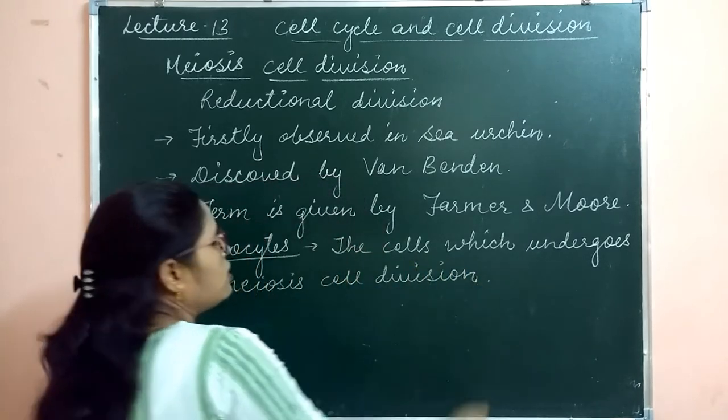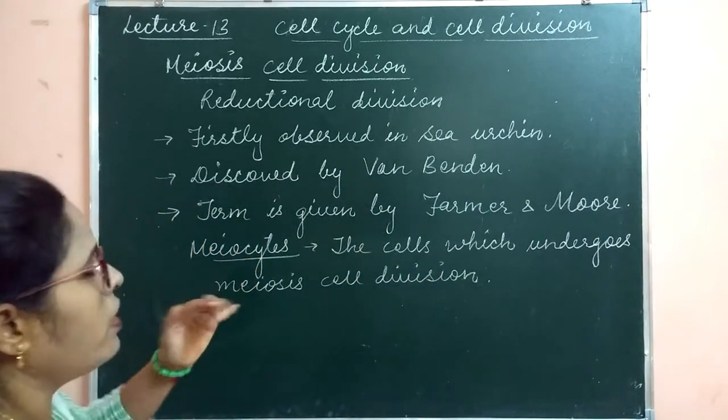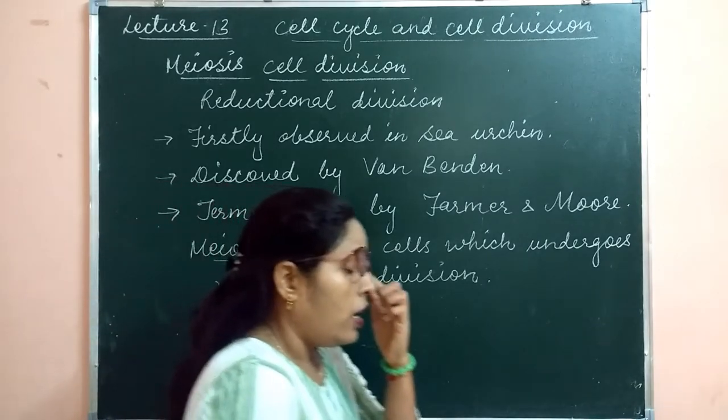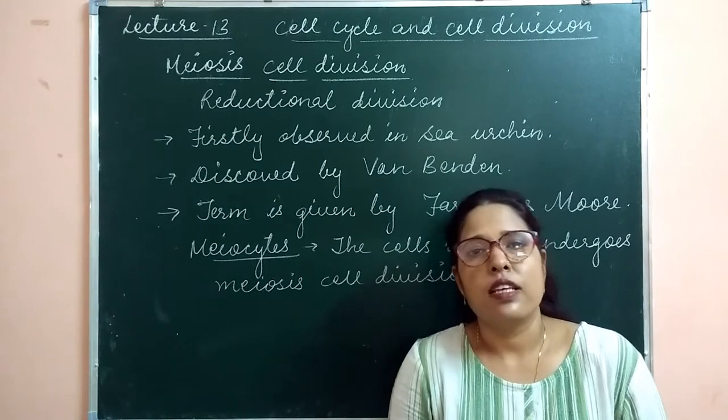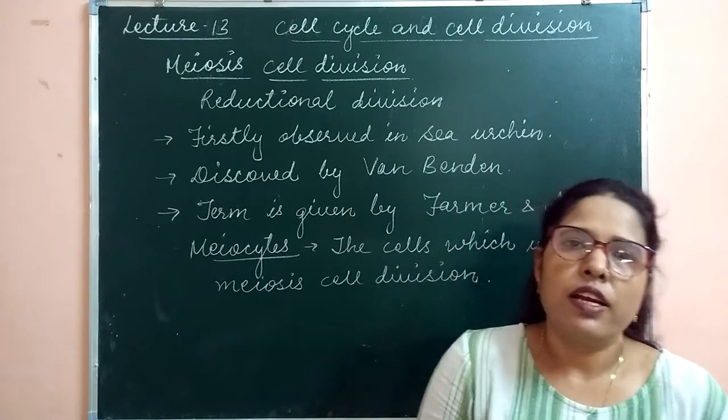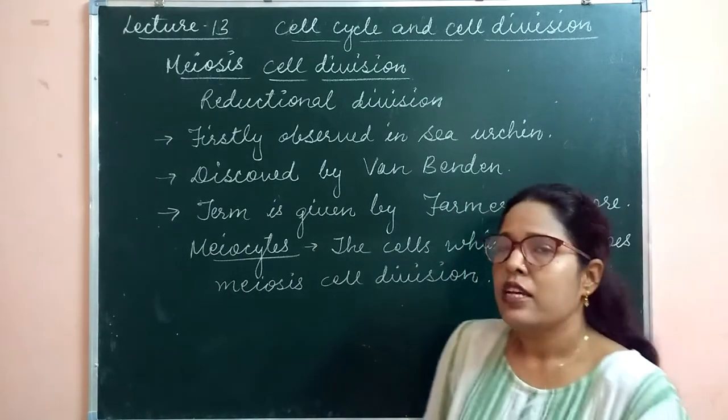Clear? This is an important question, it has been asked many times in exams: what are the meiocytes? So meiocytes are the cells which undergo meiosis cell division. The word cyte is used for cell.